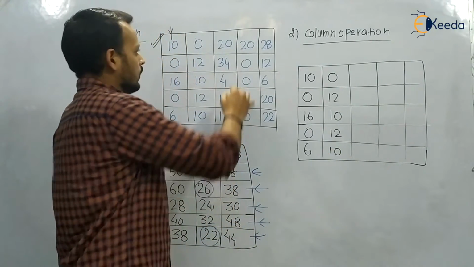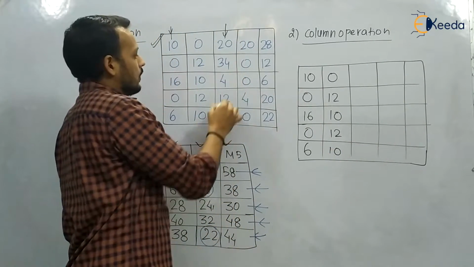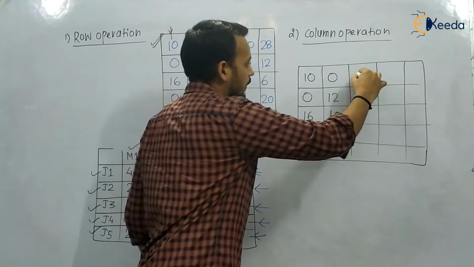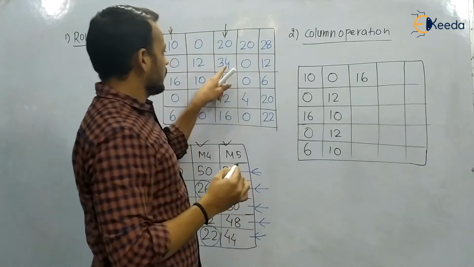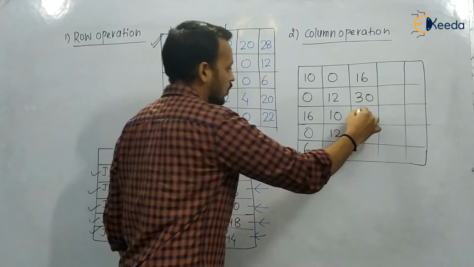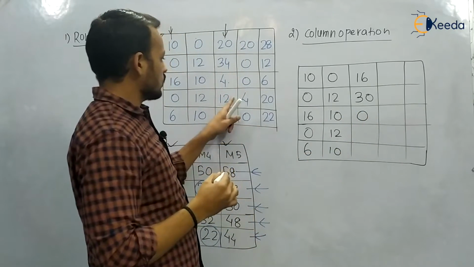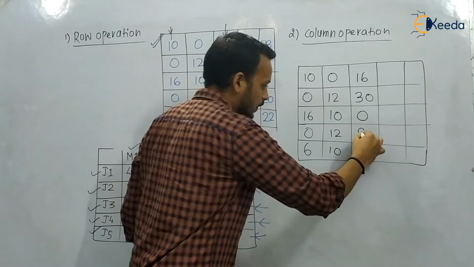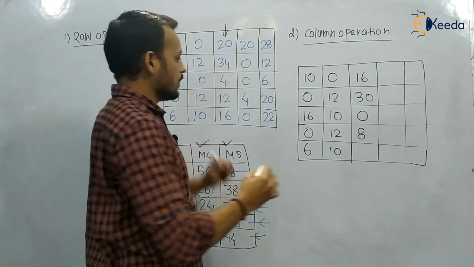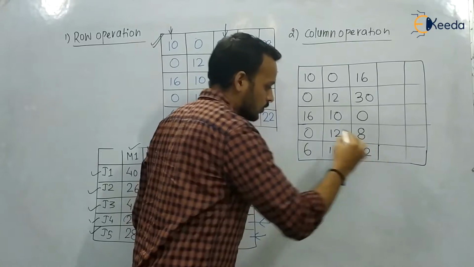Now in the third column, see, the minimum is 4. So 20 minus 4, the first value we will get 16. 34 minus 4, we will get 30. 4 minus 4, we will get 0. 12 minus 4, we will get 8. And the last one is 16 minus 4, we will get 12.